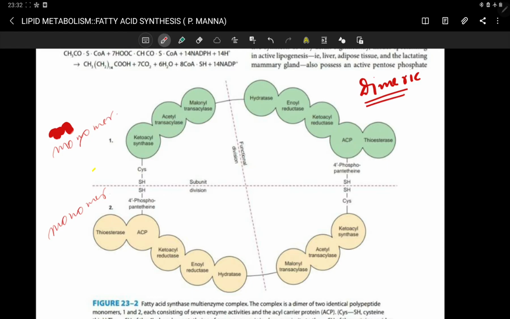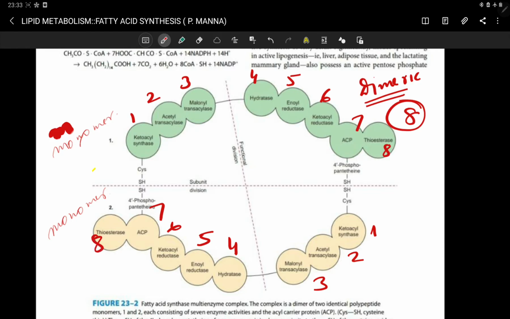This is actually the dimer. Each and every monomer or subunit of this dimer has 8 domains. Count from this: 1 2 3 4 5 6 7 and 8 domains. And similarly 1 2 3 4 5 6 7 and 8 domains.